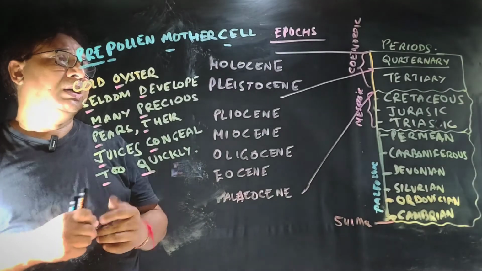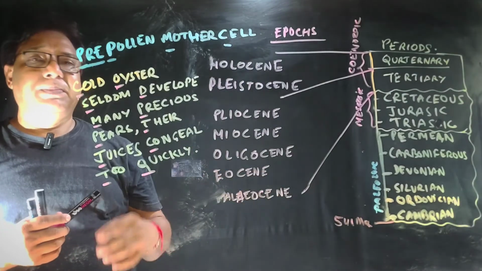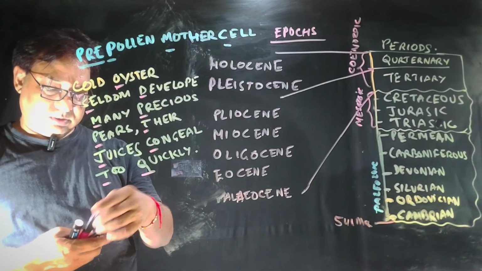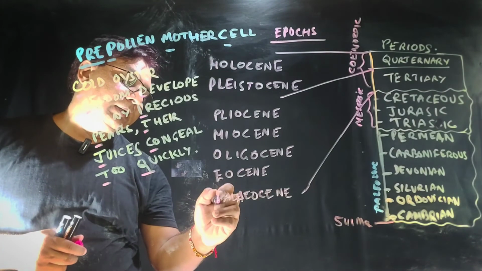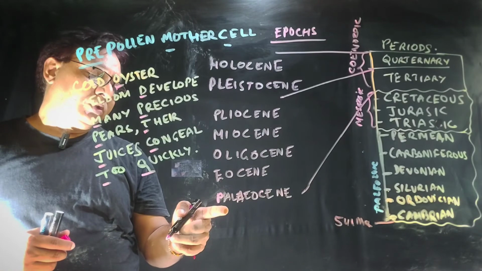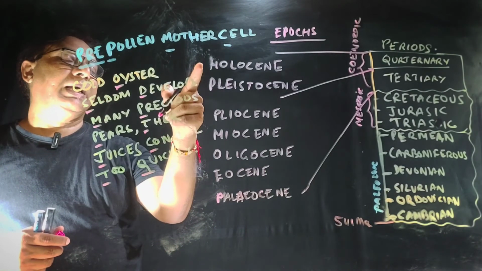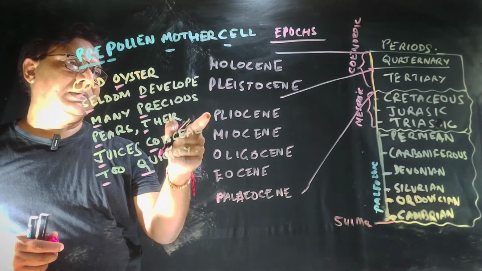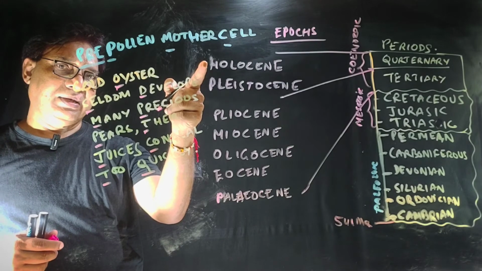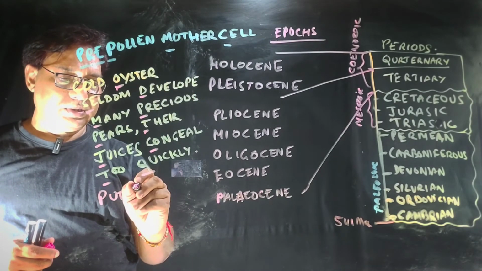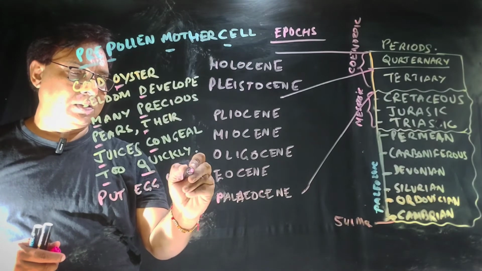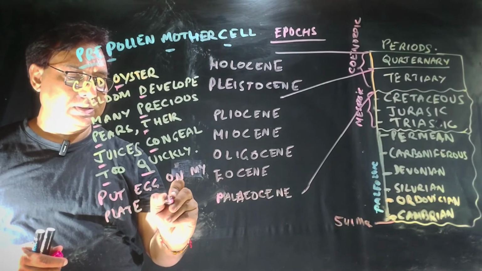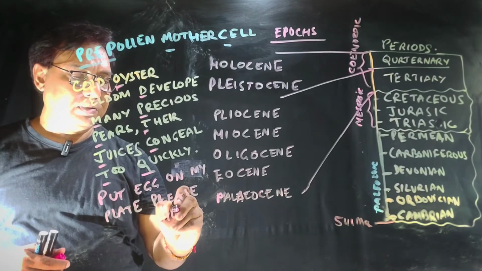Okay, and then come the epochs. For the epochs, the famous sentence goes like this: Put egg on my plate, please help.